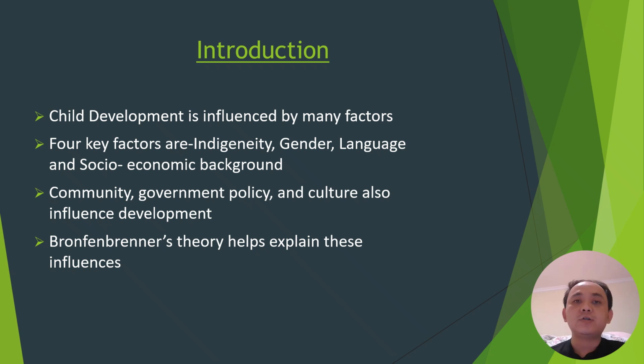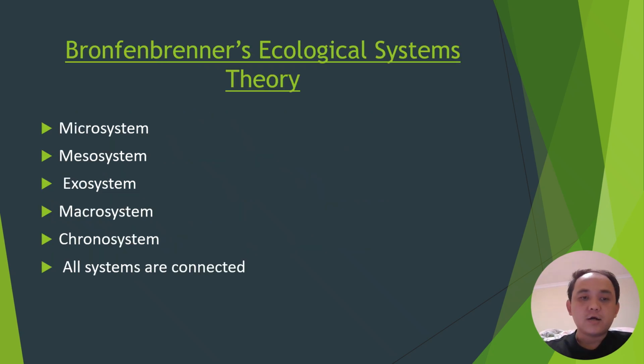And now we are going to the third slide. In the third slide, we are going to discuss the Bronfenbrenner ecological systems theory. There are five systems in this theory: microsystem, mesosystem, exosystem, macrosystem, and chronosystem. All these systems are interconnected, and a change in one system can affect the others.